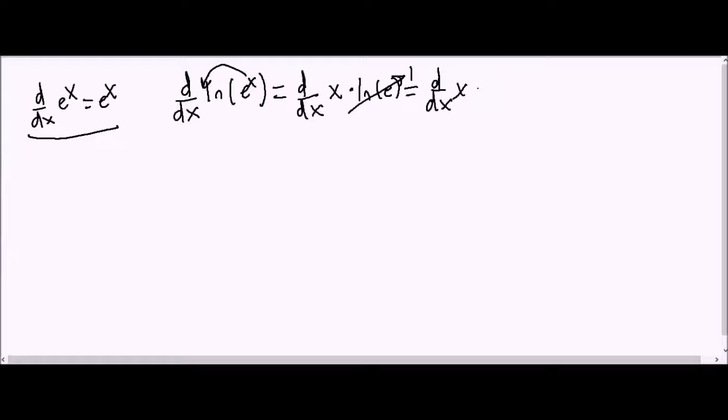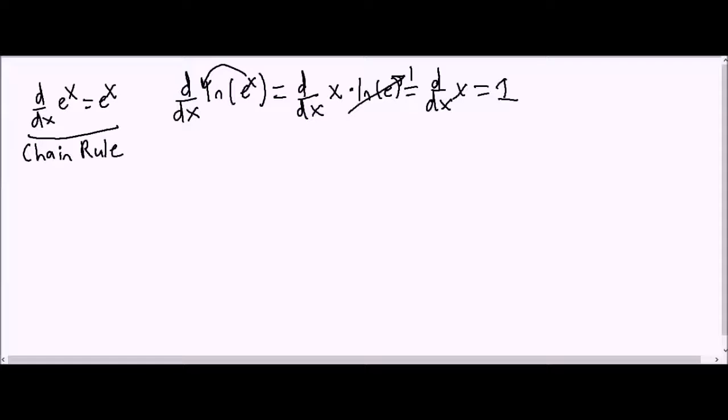Now, what is the derivative of x? That is nothing but 1. And this is one way that we can solve this equation. But there's another way that we can solve it, and that is using the chain rule. So over here, we're going to use the chain rule of derivatives to solve this equation.